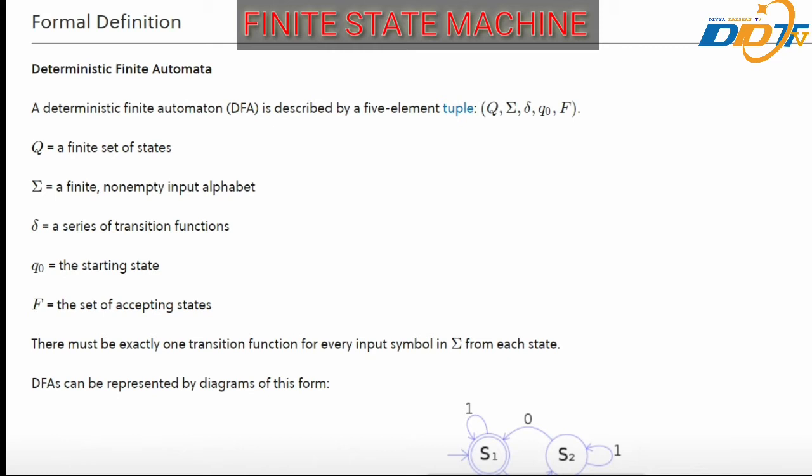FSMs are usually taught using languages made up of binary strings that follow a particular pattern. Both regular and non-regular languages can be made out of binary strings. An example of a binary string language is the language of all strings that have a zero as the first character.